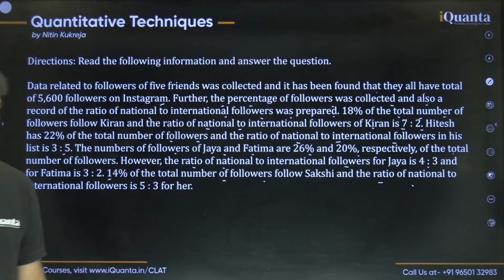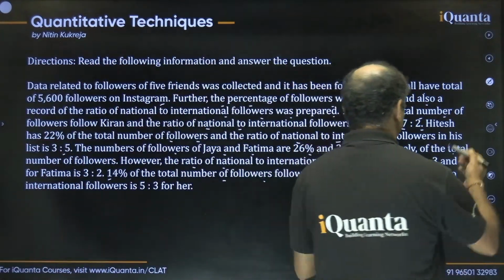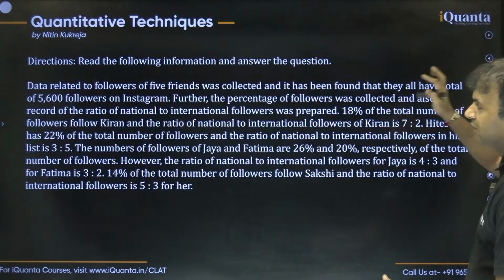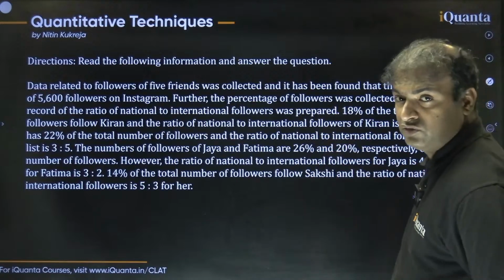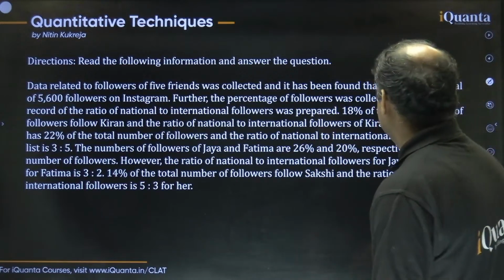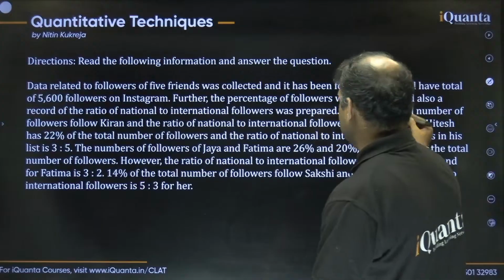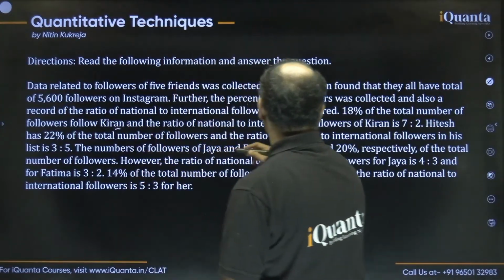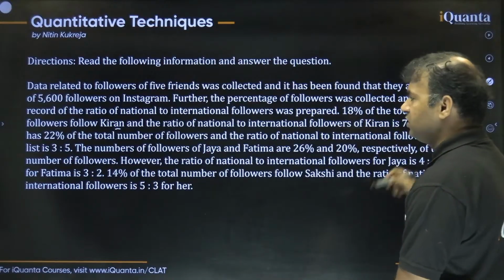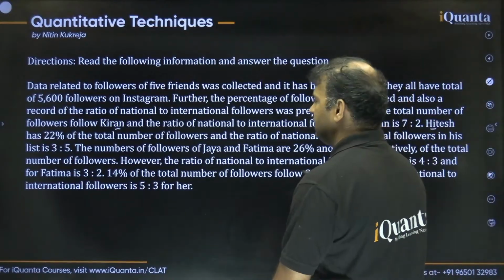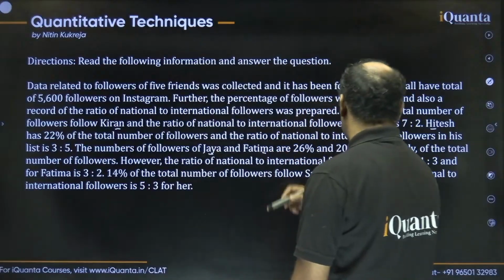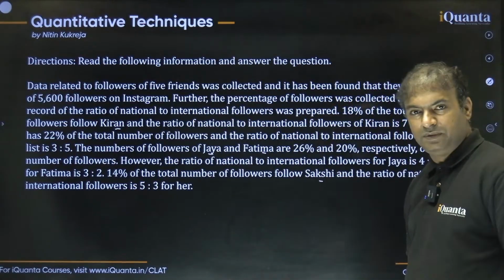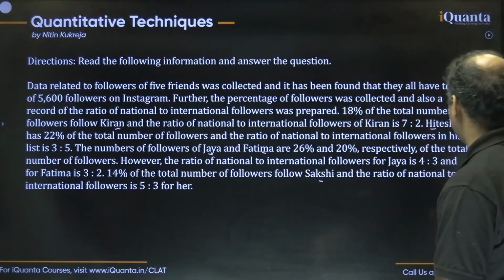Let me show you the questions first before dealing with anything else. So guys, the questions are what? Remember we had 5 people about whom we are counting the number of followers. The 5 friends, if you have observed, are number 1 Kiran, number 2 Hitesh, then Jaya, Fatima, and Sakshi. These are the 5 people about whom we are counting the number of followers.